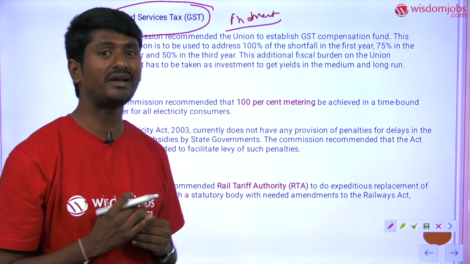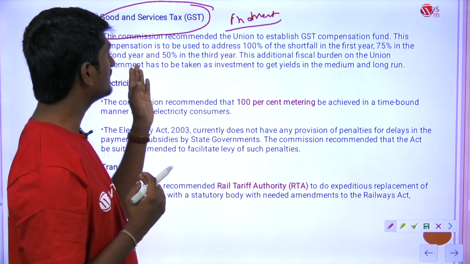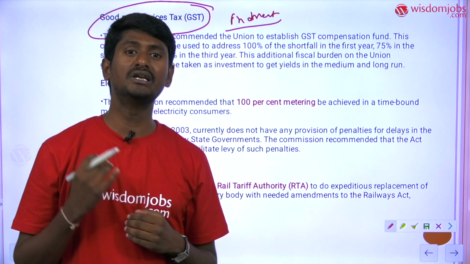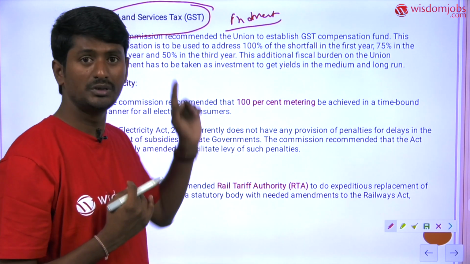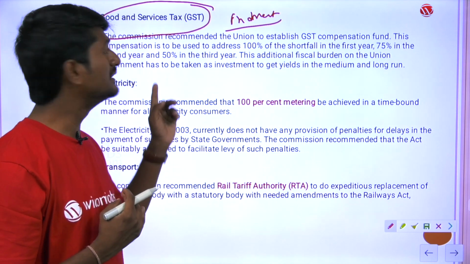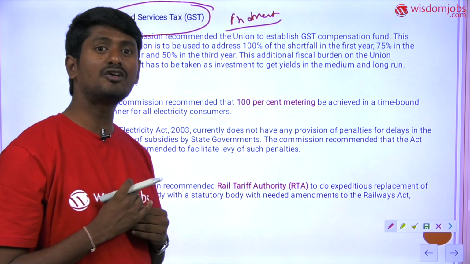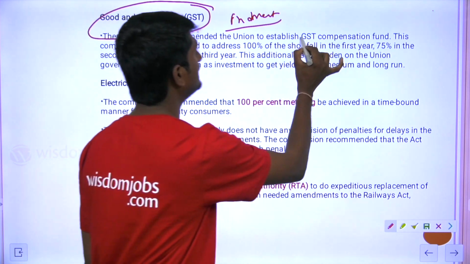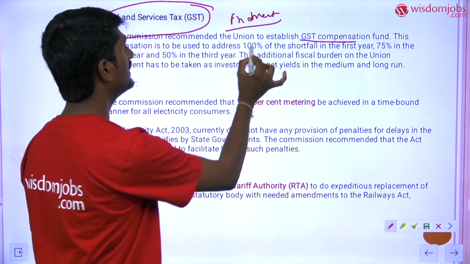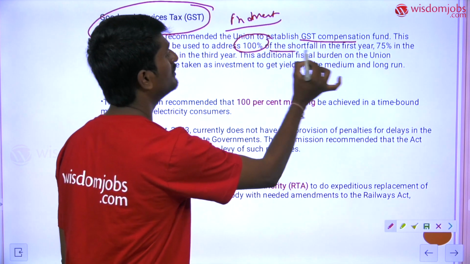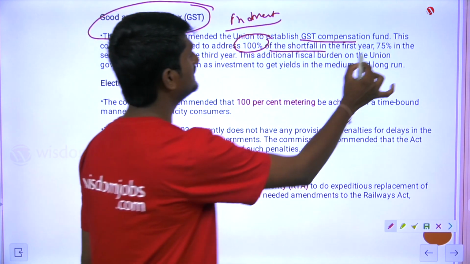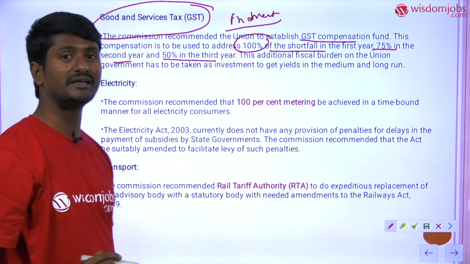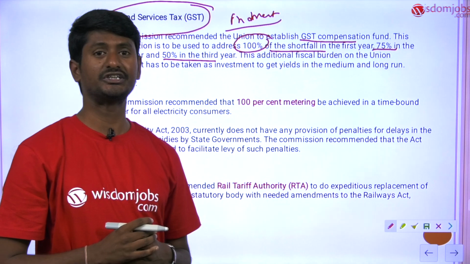So that's why the 14th Finance Commission has recommended that there must be a GST compensation fund. For example, if the states are losing their resources under the new GST regime, the central government has to transfer compensation under the GST compensation fund. For the first year, 100% of the shortfall will be compensated. In the next year, 75% in the second year and 50% in the third year. In this way, the states will be compensated.